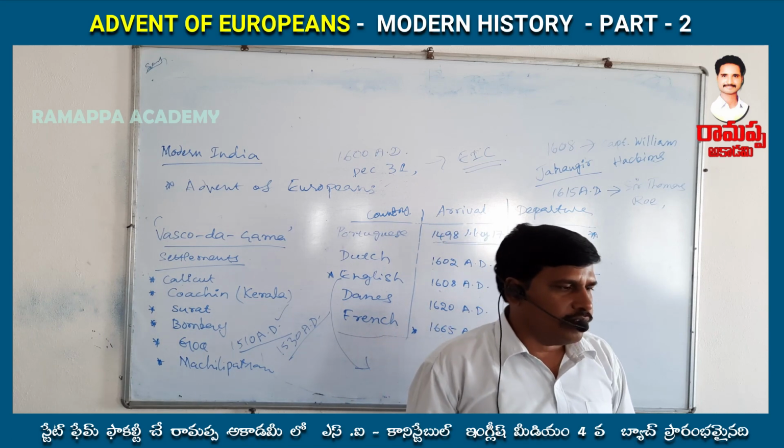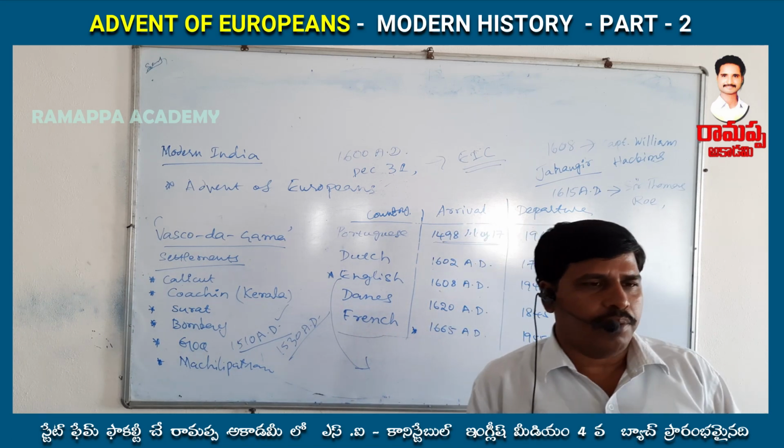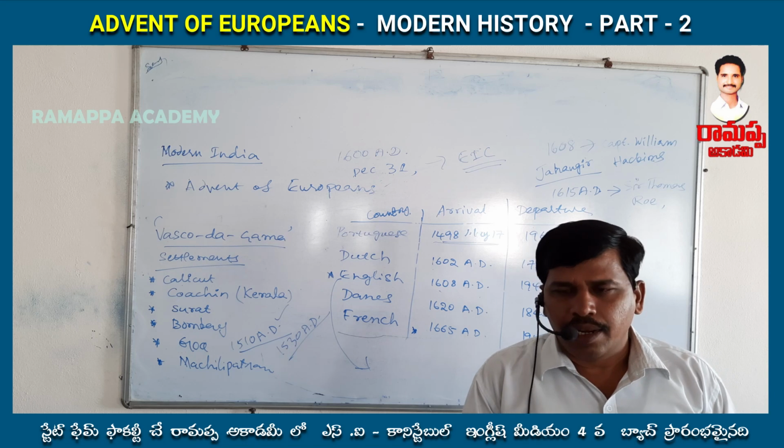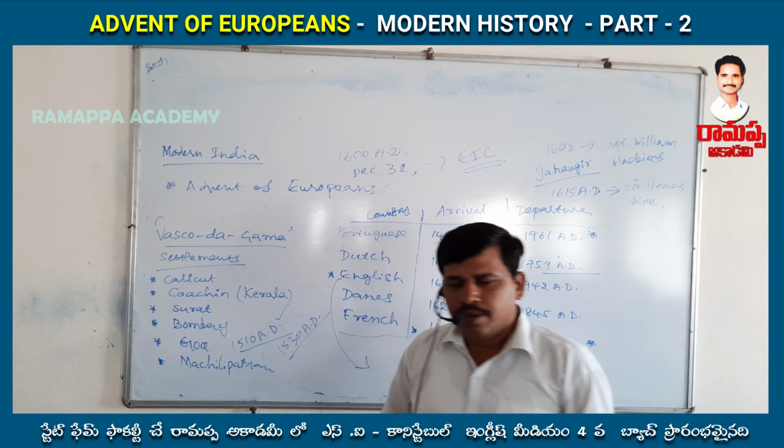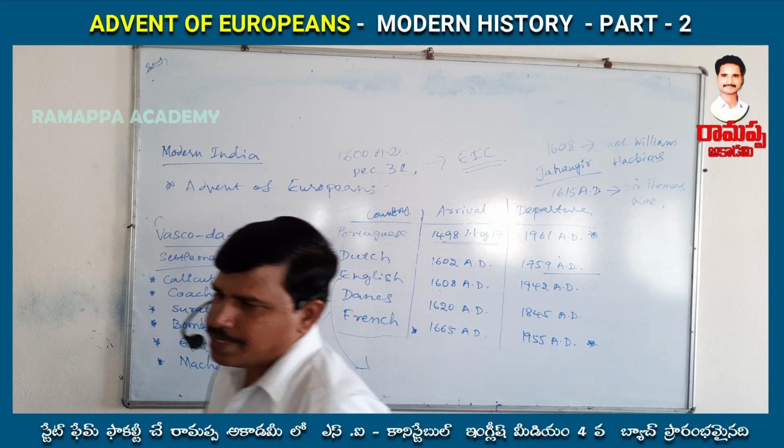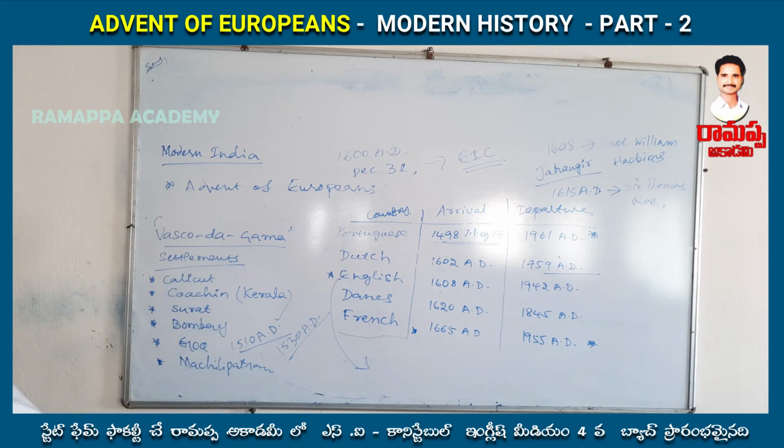Next, they established some different important settlements in India. That is at Machilipatnam, the second settlement of the English. They started a second settlement or trade center at Machilipatnam. So that is also important.